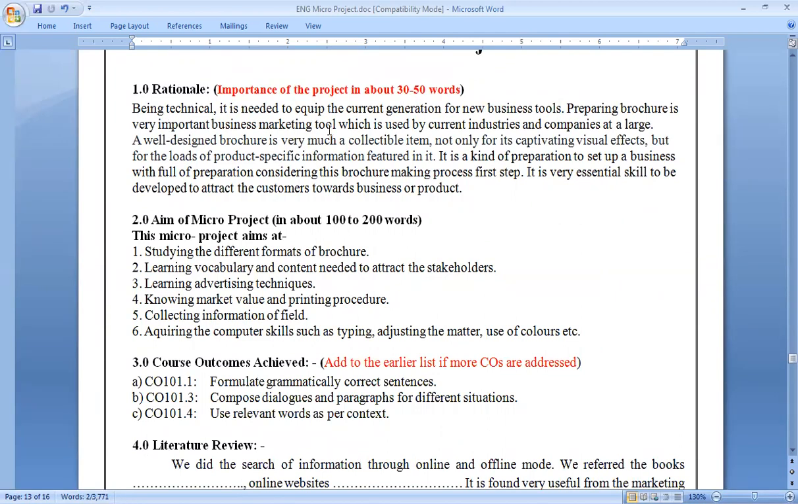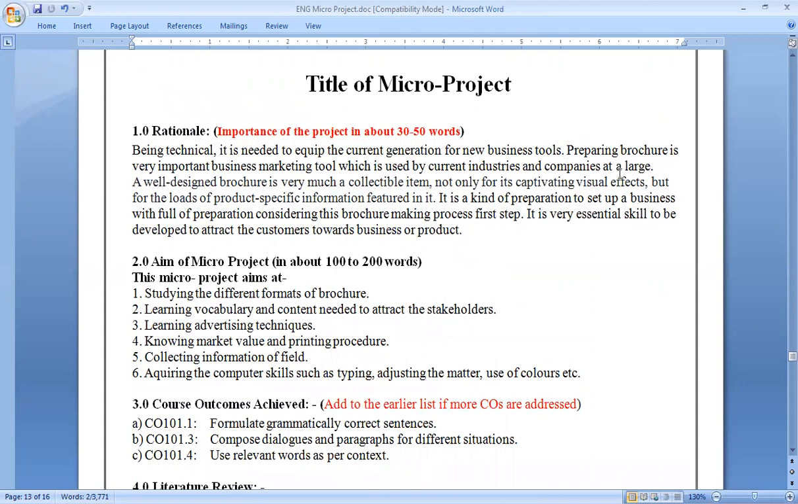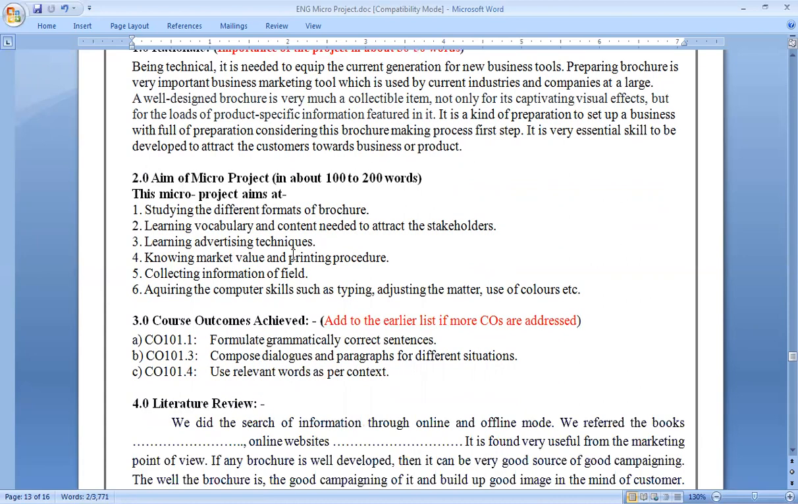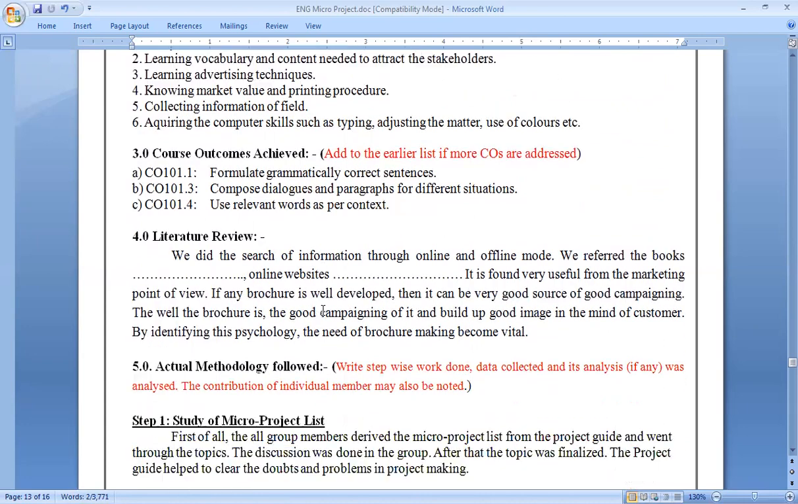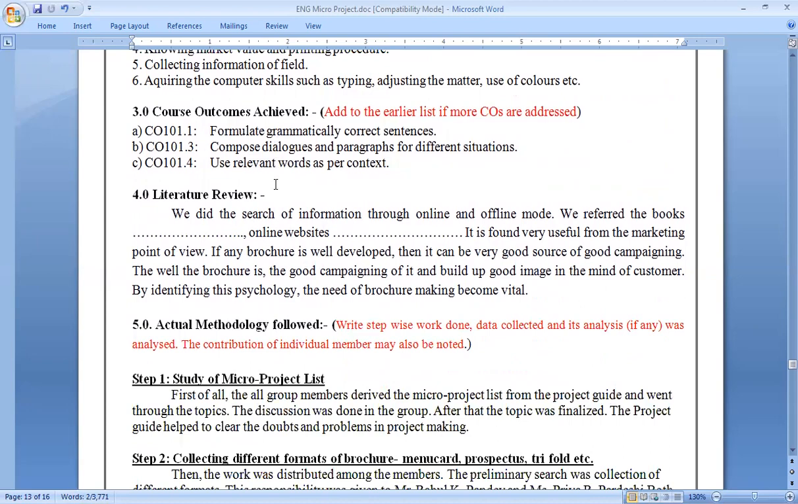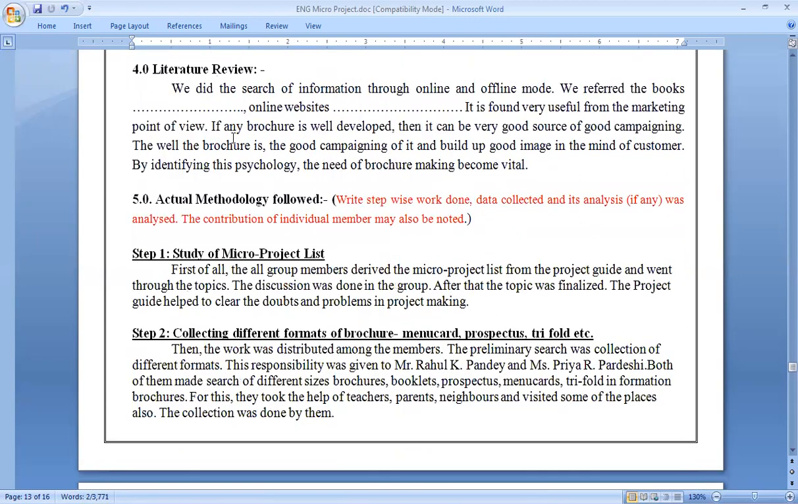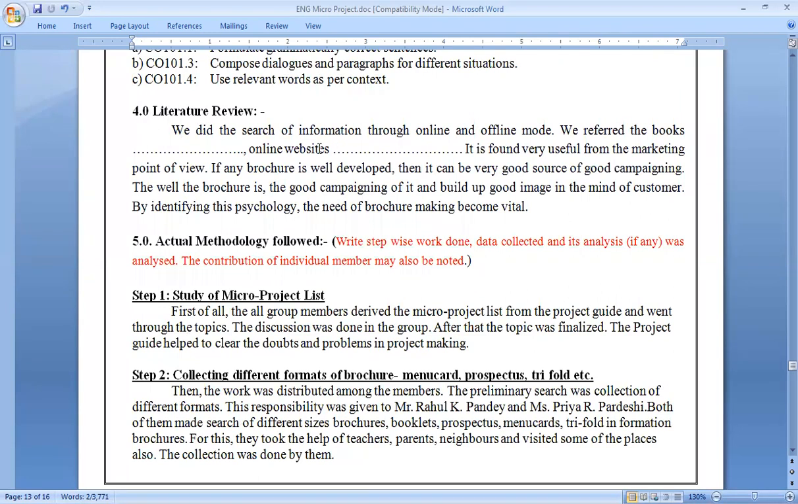Being technical, it is needed to equip the current generation for new business tools. I'm giving you the background and why I'm selecting this particular title. So you have to give your importance. After that, aim. Just as I told you, you have to copy the aim from the proposal and write over here. You can go for increasing the aim also. Course outcomes, you have to copy again from the proposal and write here. Literature review, just as I told you, is nothing but the information from where you have derived this whole information. You can put here a screenshot of any website or any book, any material from where you have derived it, and present it here.